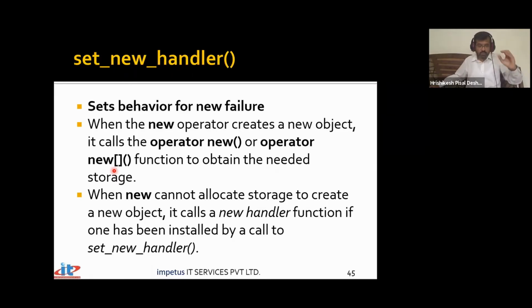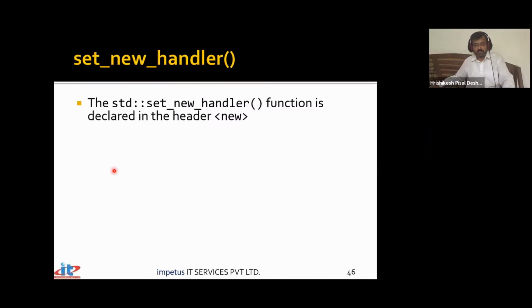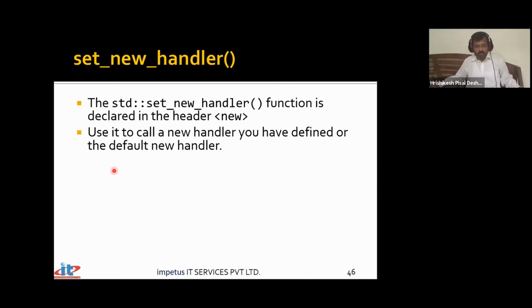So anywhere you are in an application, if a request for allocation fails, our handler will automatically get called. That's a function that will automatically get executed. We need not call it. The runtime system will take care of it, provided we have set it using the set_new_handler function. This set_new_handler function is a standard function available in a header file called new. So for the first time, we are going to use the header file called new. It is used to call the new handler you have defined or the default new handler.